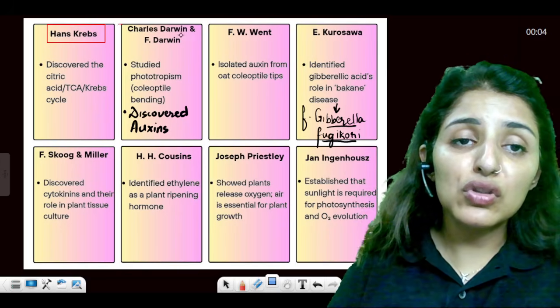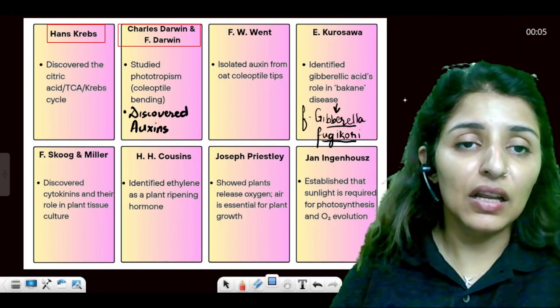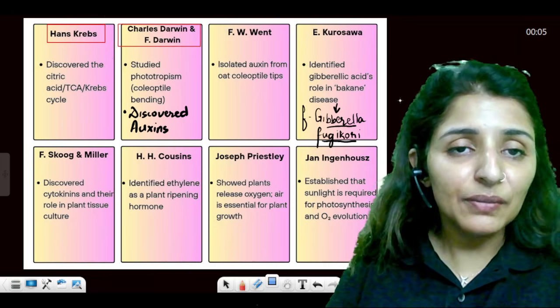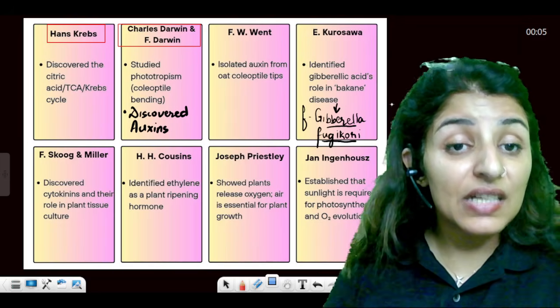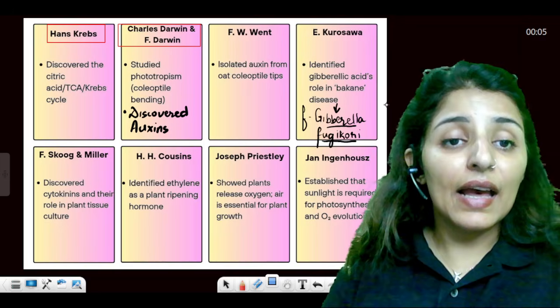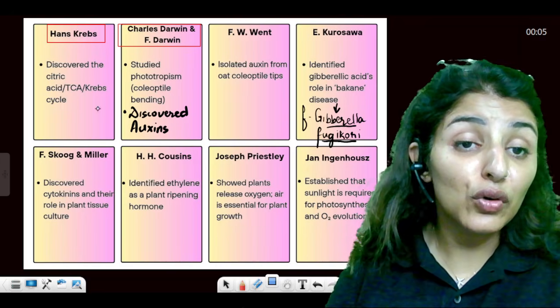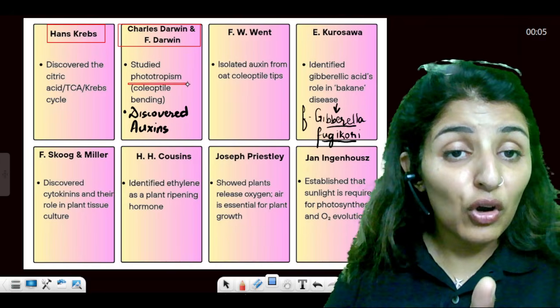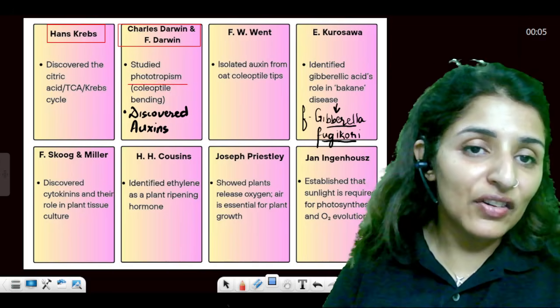Then moving on to Charles Darwin and F. Darwin. That is F. Darwin, Francis Darwin, his son. So both son and father, they discovered auxins. Remember, it was discovered by father and son combination, Darwin and his son, and they studied the bending of the coleoptile towards light, which is called phototropism.